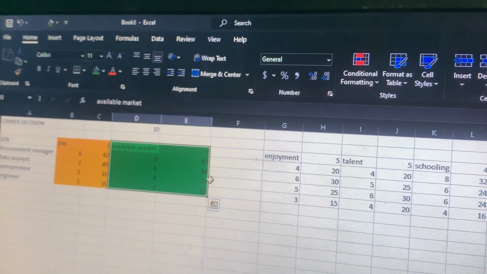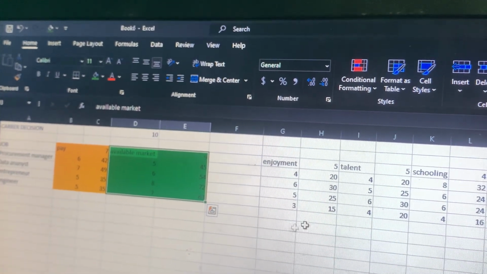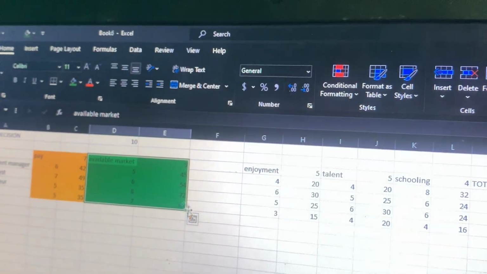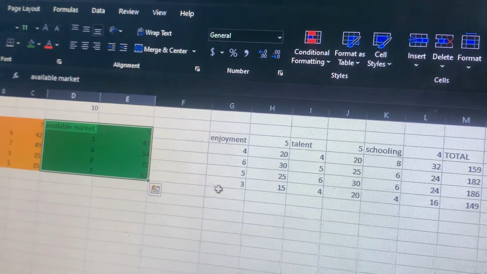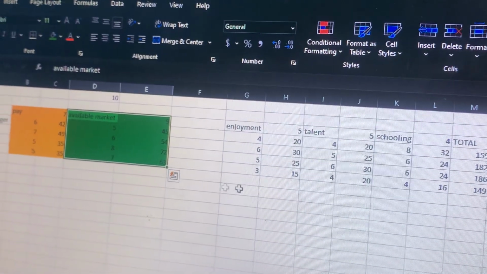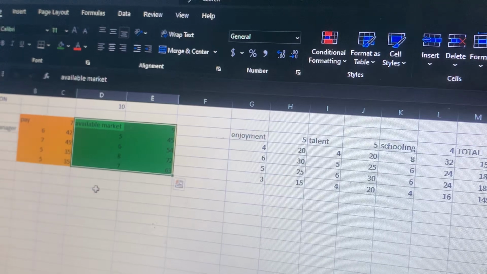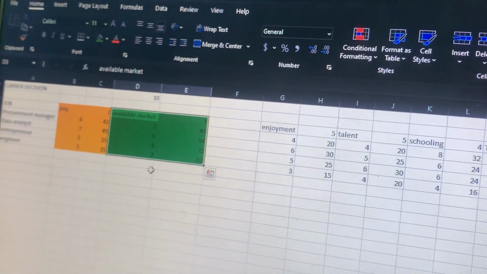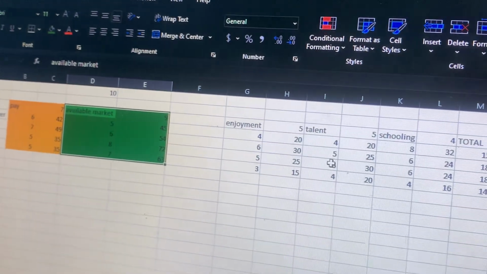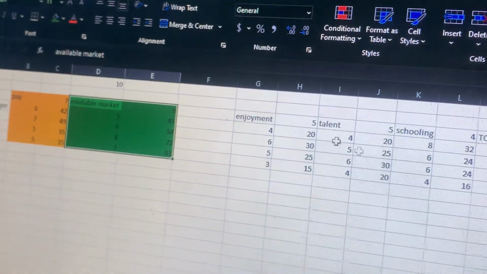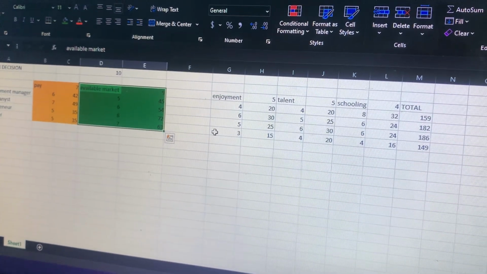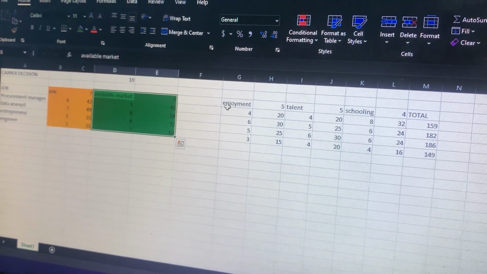We are giving all of this color to distinguish between each job factors. So you can see that without the color, all of them are being mixed. But as we gave it a color, we can distinguish the payment, the available market, the enjoyment, the talent, and the schooling. So that's why we are giving it a color. So let's start with the enjoyment.